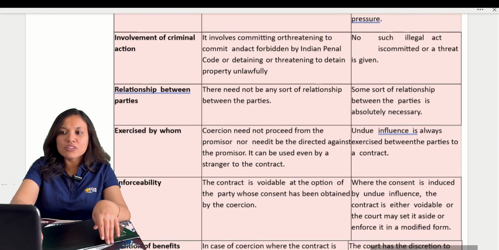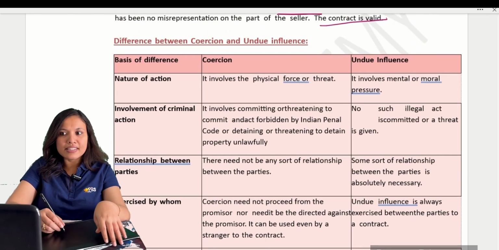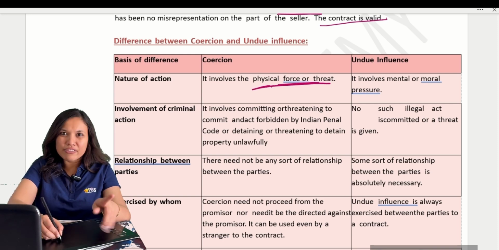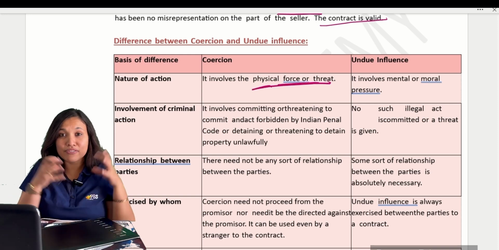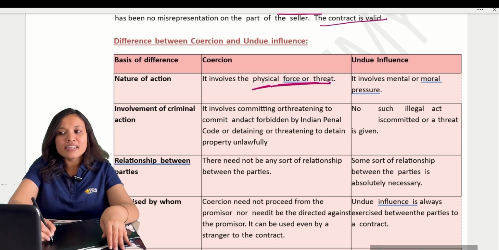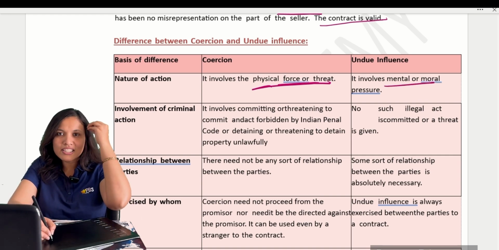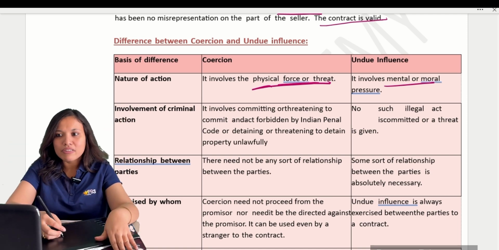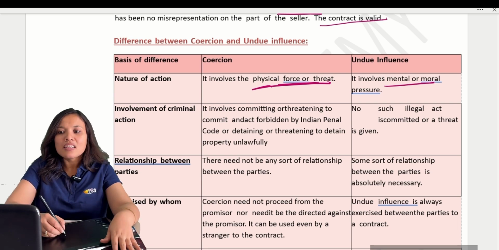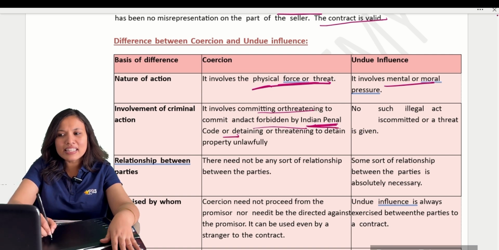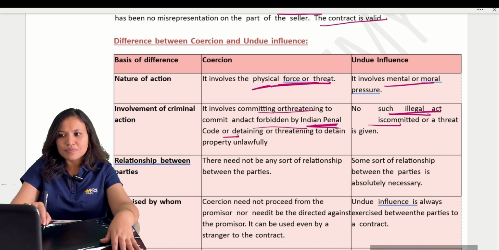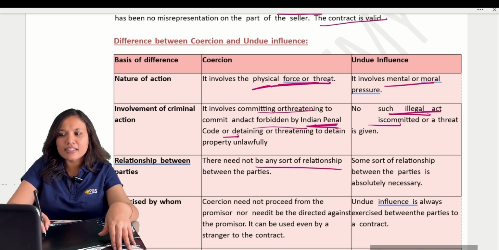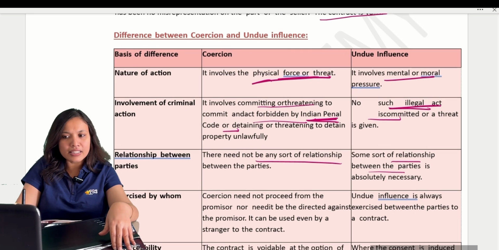Now let's quickly go through the differences between coercion and undue influence. In coercion, physical force is involved, like a gun, detaining of properties, physical force. But in undue influence, it is mental pressure: father and student, teacher and student, doctor and patient, using the pressure mentally, nothing physical. If done physically, it becomes coercion. Coming to the definition, coercion is committing or threatening to commit any act forbidden by the Indian Penal Code. In undue influence, no such illegal acts are done. Also, in coercion no sort of relationship is required, but in undue influence relationships are absolutely necessary.